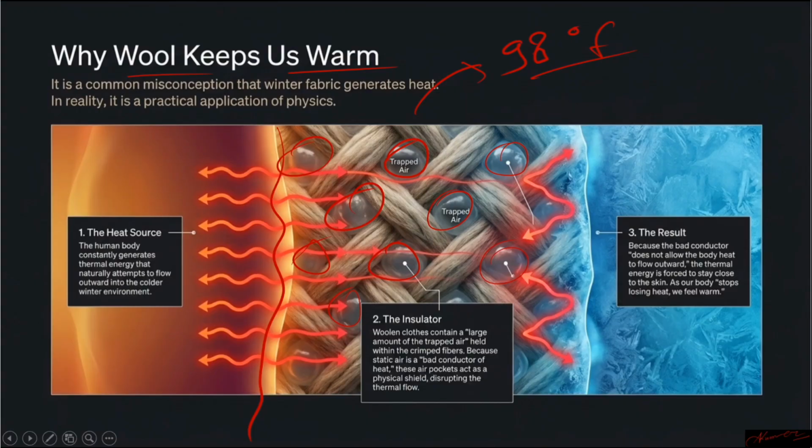The heat from our body will try to move from your body to the colder region. To stop that, you wear woolen clothes. The trapped air in the woolen clothes stops the heat from escaping your body, and hence your body remains warm. This is the working. Do you understand?